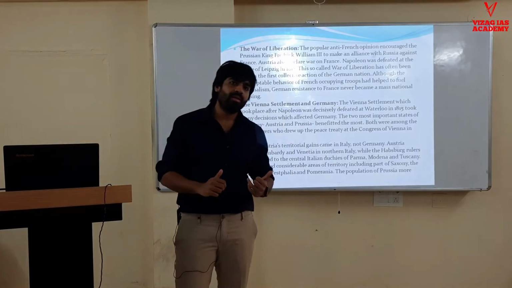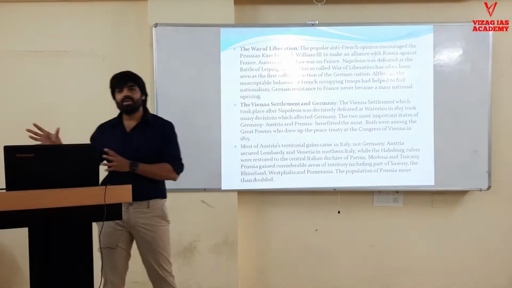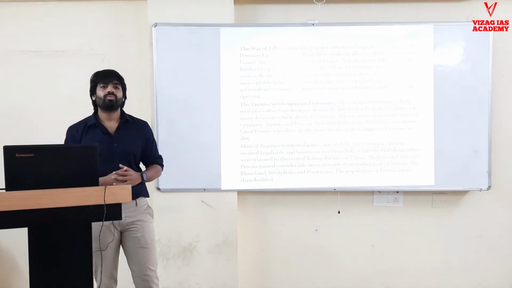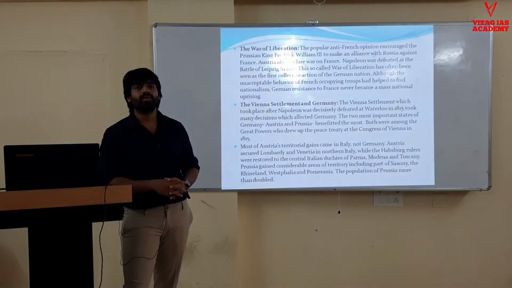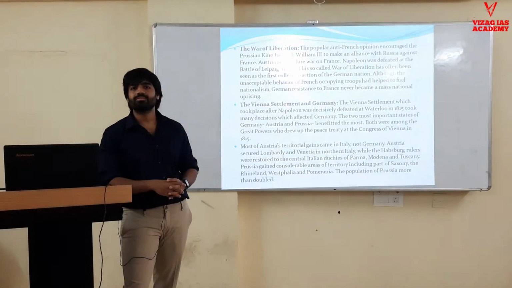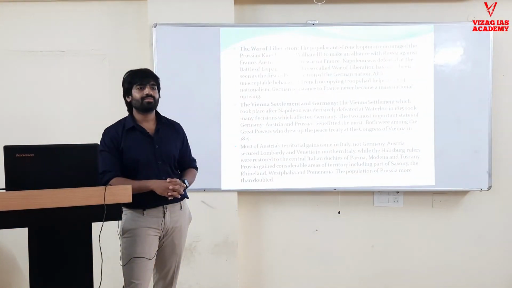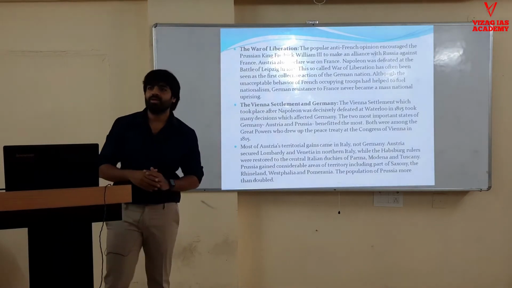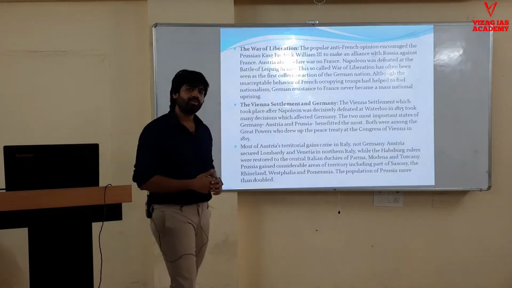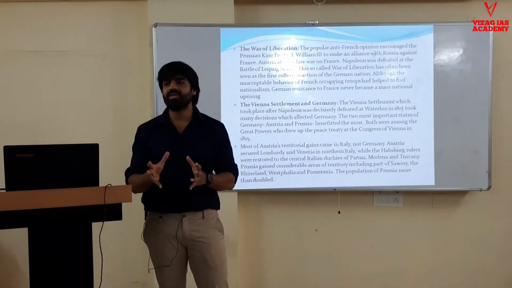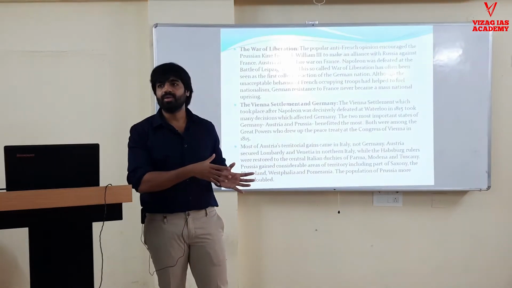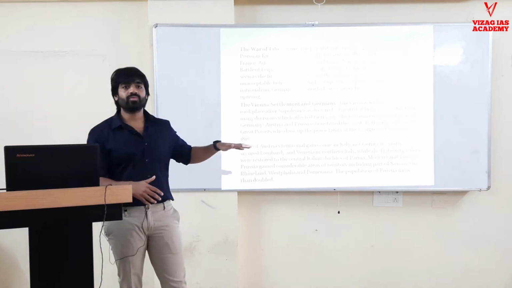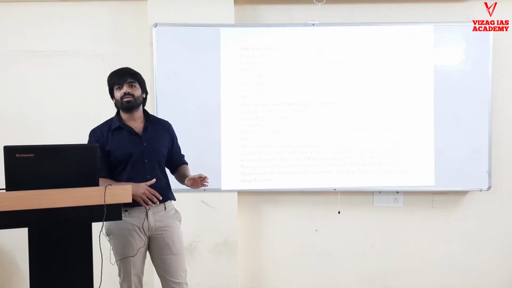Apart from that, they didn't lose any kingdoms or places to other countries, such as what happened in Italy. Which places were given to Austria? Lombardy and Venetia. Very good. So both these places were annexed to Austria. The maximum gains for Austria through this Vienna Congress came from Italy, but not through the German states. Here the Rhine Federation, which was established by the southern states, was also abolished.